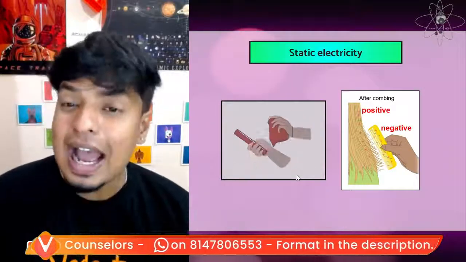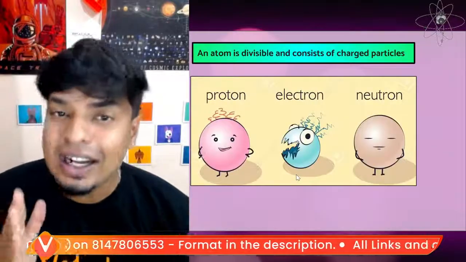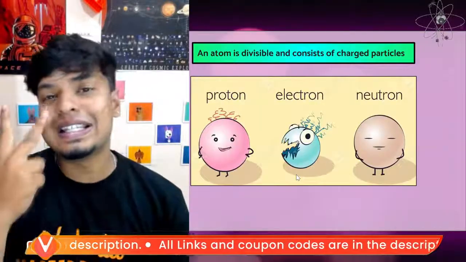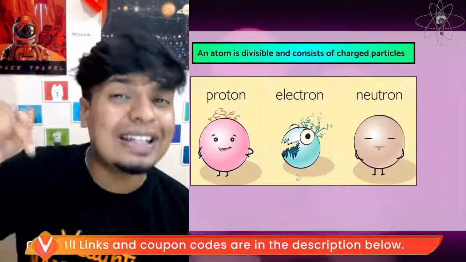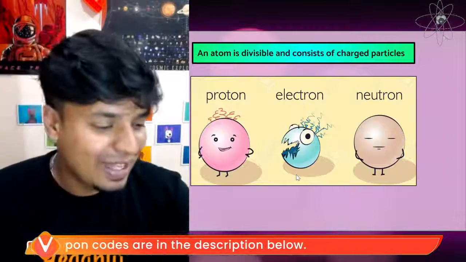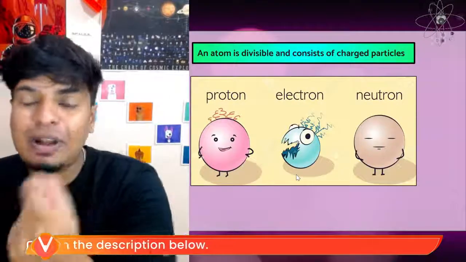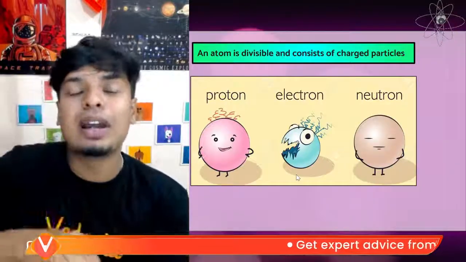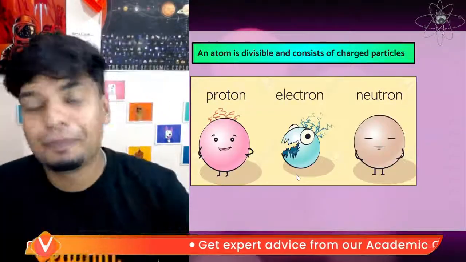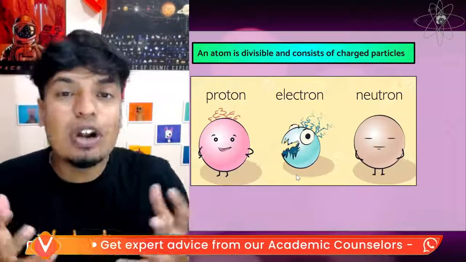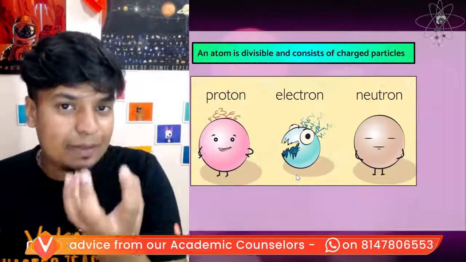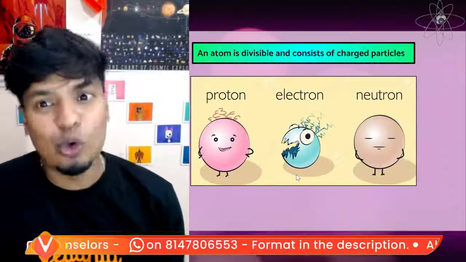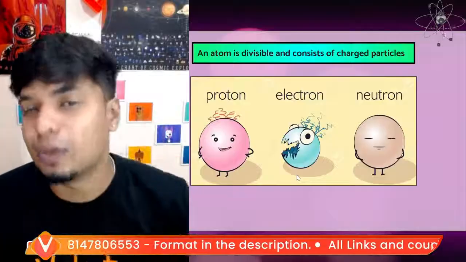In fact, atoms are divisible and they contain protons, electrons and neutrons. These three things are present inside the atom. How cool. We think the atom itself is very small, but inside the atom we have these subatomic particles. Why are they called subatomic particles? Because they are inside the atom. Isn't it so cool? But how did people even find it out?